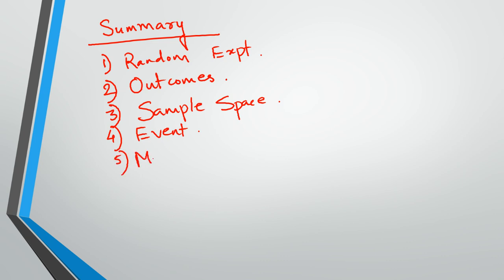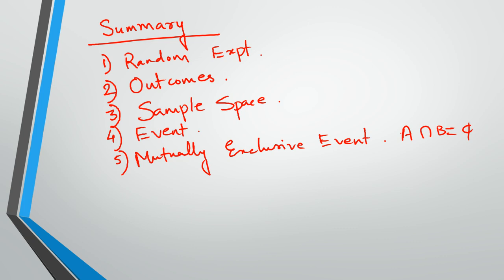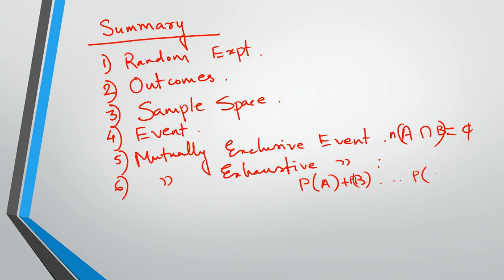Then we discussed mutually exclusive events, right? This will be A intersection B equals phi. The number of A intersection B equals phi. Then we did mutually exhaustive events today, right? It will be P(A) plus P(B) all the way up till P of the last event. This has to be equal to 1, right? For mutually exhaustive.